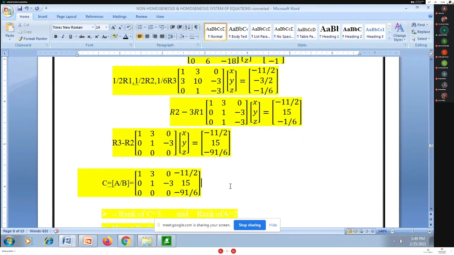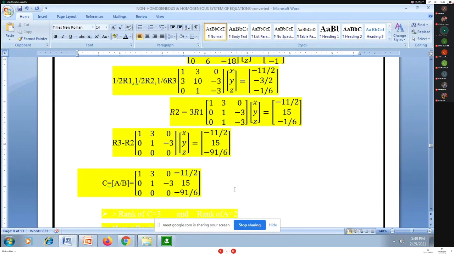Don't go for row transformations again. Whatever row transformations we applied for converting matrix A to echelon form, from those only we write the augmented matrix C as AB, and directly consider that it is in echelon form.